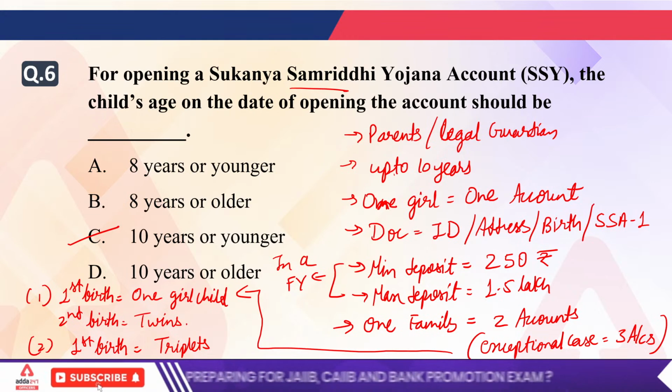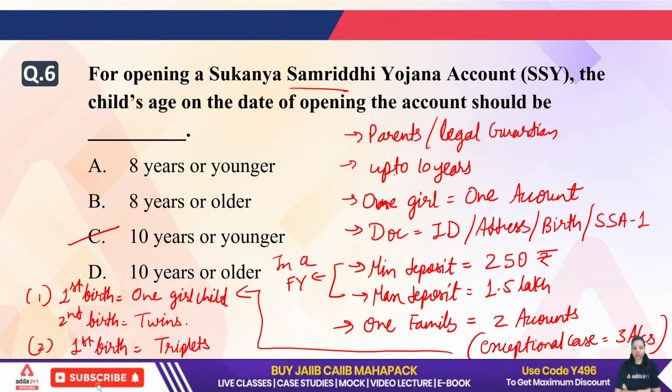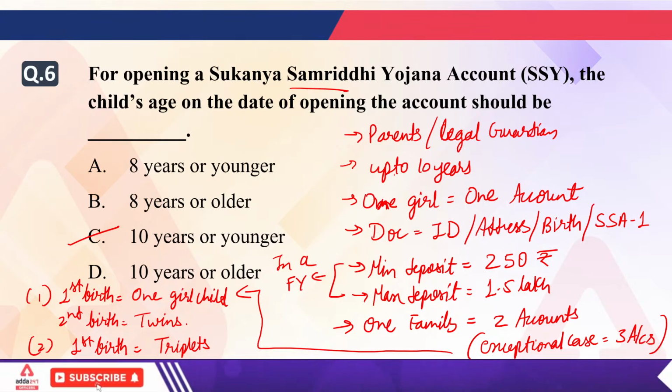Clear? Let me know about this exceptional case of 3 accounts. Clear to all? Answer quickly. This exceptional case related to 3 accounts in a family. Clear to all?